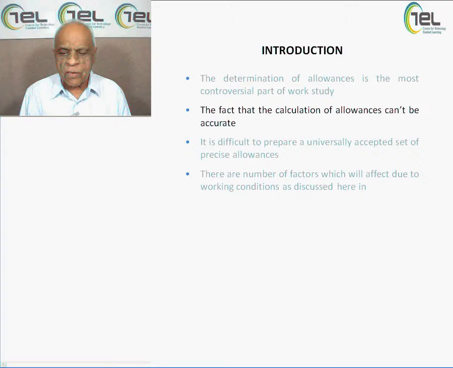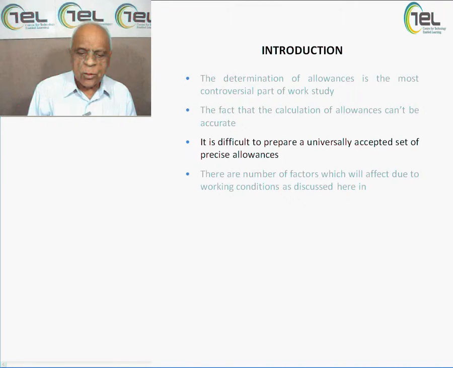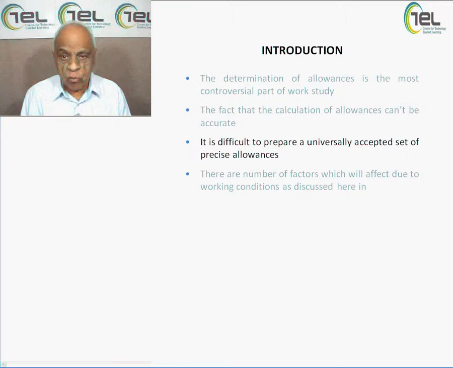The fact is that the calculation of allowances cannot be accurate. Number one issue is that whatever best you do, you want to save the equipment, you want to save the material, you want to save everything, you want to economize, but the calculation of allowances is very, very difficult, and whatever you do it cannot be as accurate as required. It is difficult to prepare a universally accepted set of precise allowances. Since it is difficult, it is very difficult to frame certain laws, regulations and rules to see how much allowances should be given.